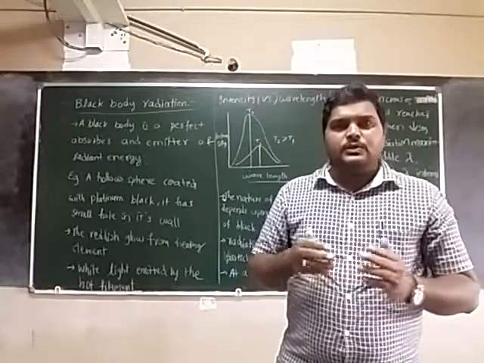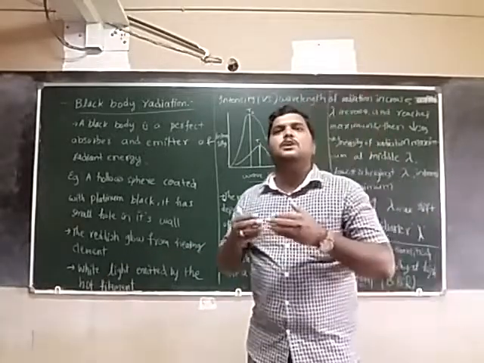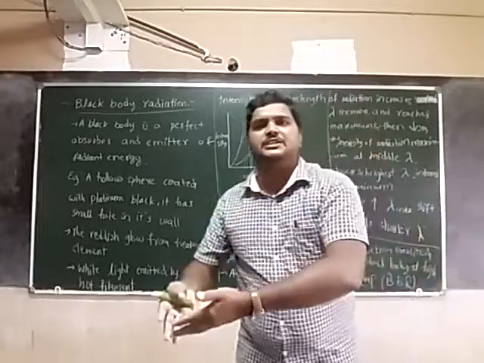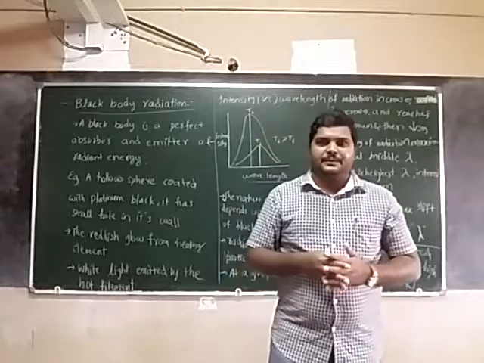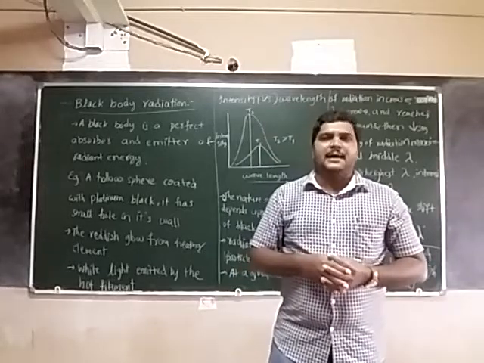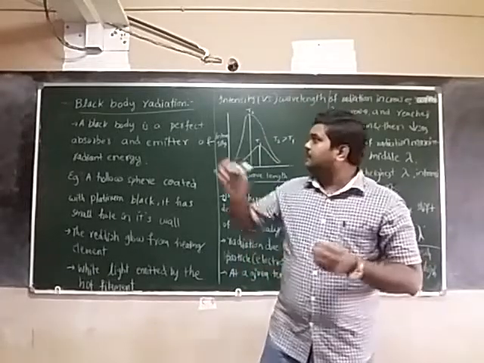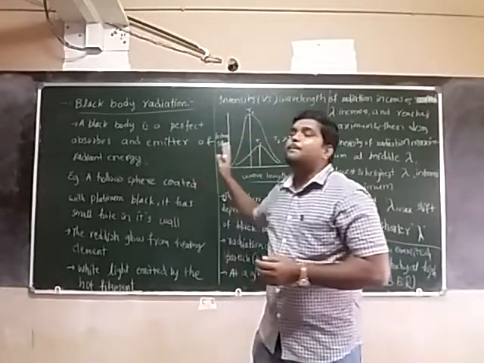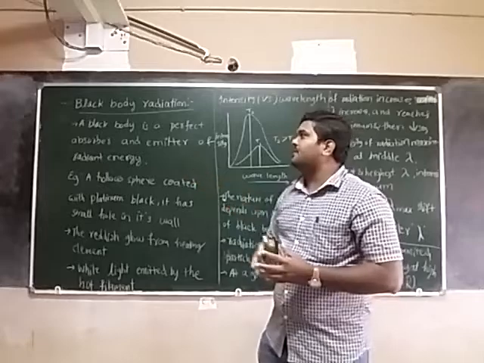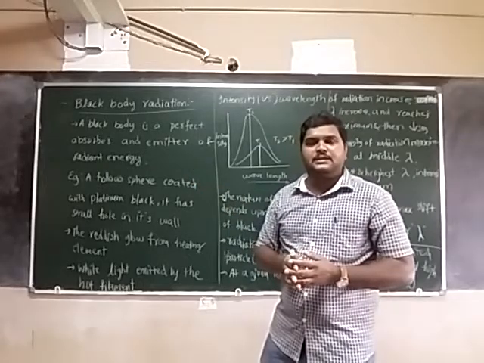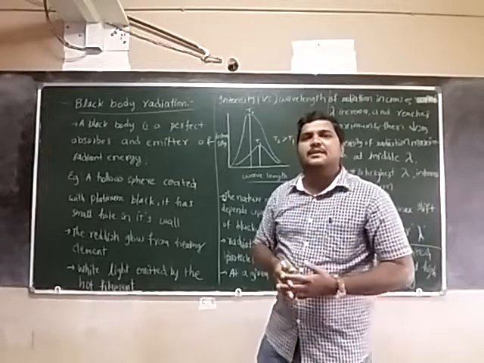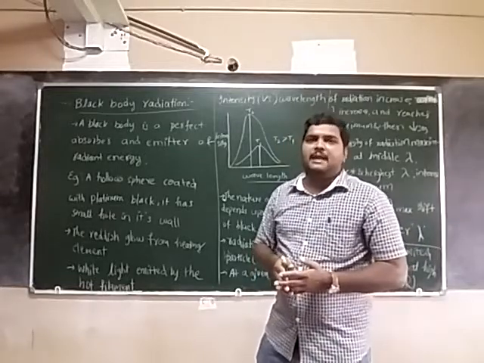Is it clear? The bodies which absorb all the radiation and emit all the radiation are called a black body. The black body is a perfect absorber and perfect emitter of radiant energy.